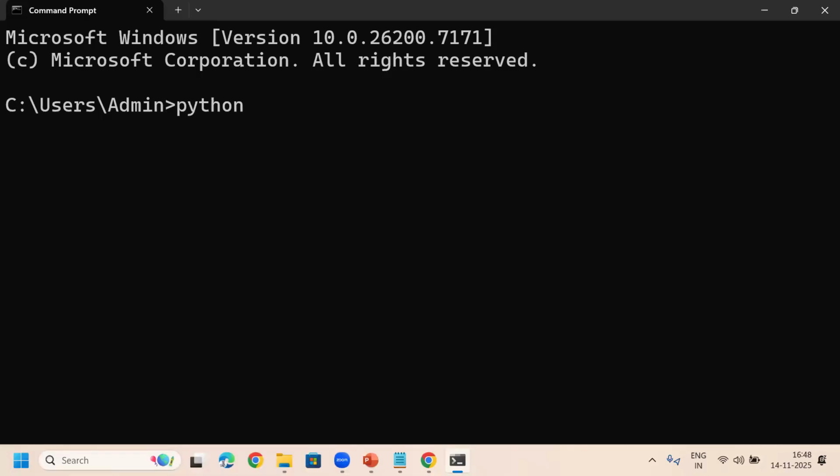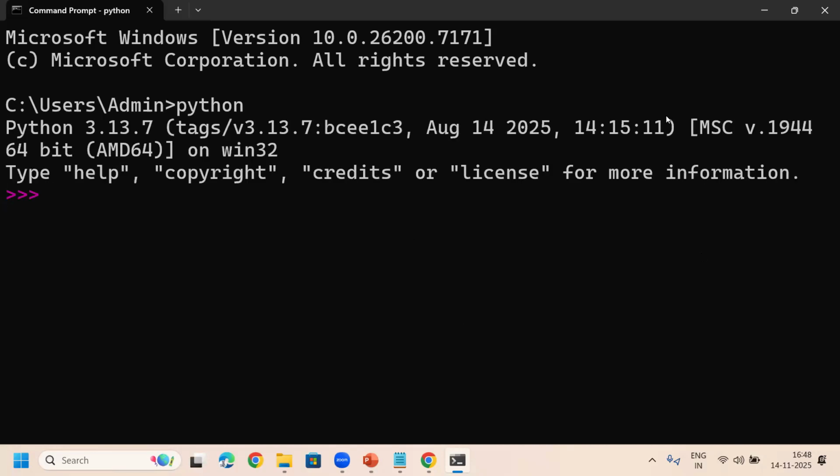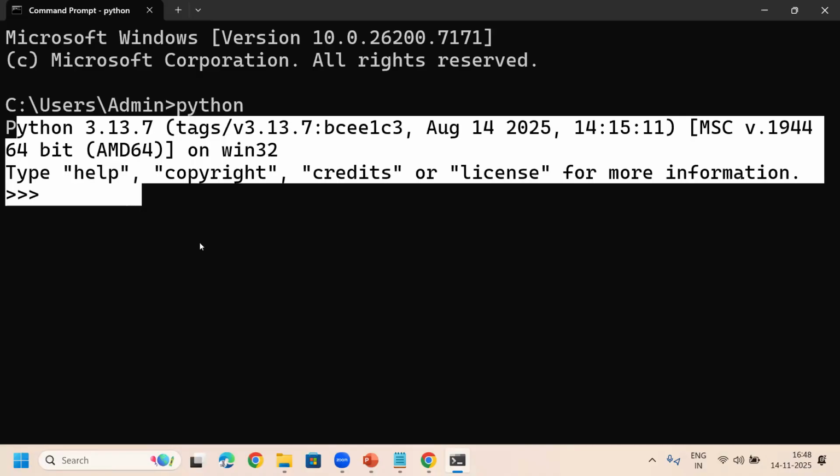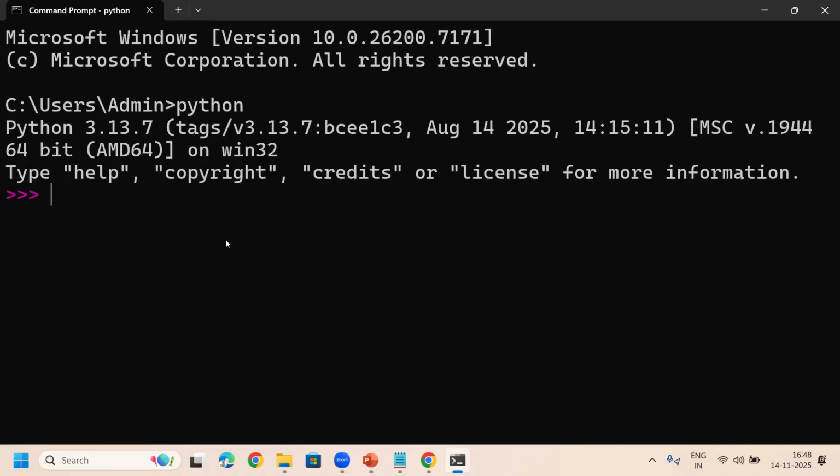If you get an error, it means the Python software is installed already, but the path is not set properly. In case you type and press enter and you get it like this, it means the Python software is installed successfully and the path is also added successfully. Then here, let me type something. For example, welcome to Python, like this.